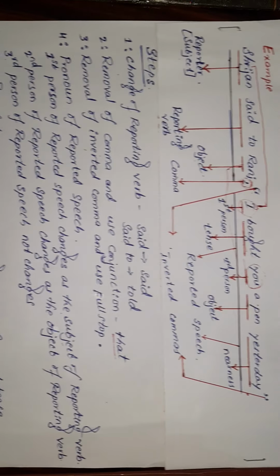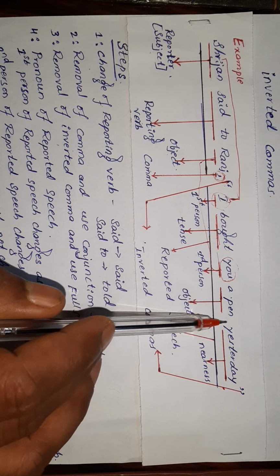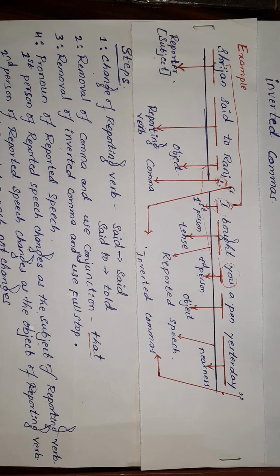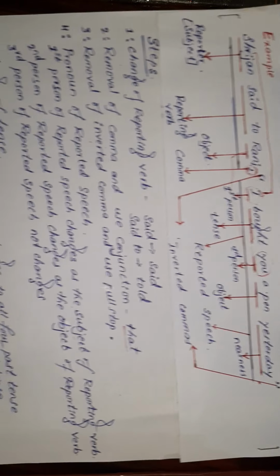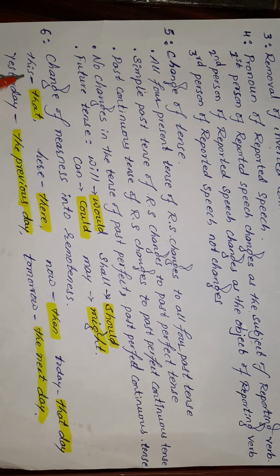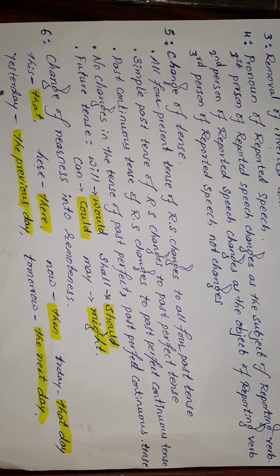Let us see the last step, change of nearness into remoteness. So see here, I bought you a pen yesterday. Yesterday indicates the nearness of the word. Which words change like this? If the nearness word is this, it will change to that. Here will change to there. Now changes to then. Today changes to that day. Yesterday changes to the previous day. Tomorrow changes to the next day.